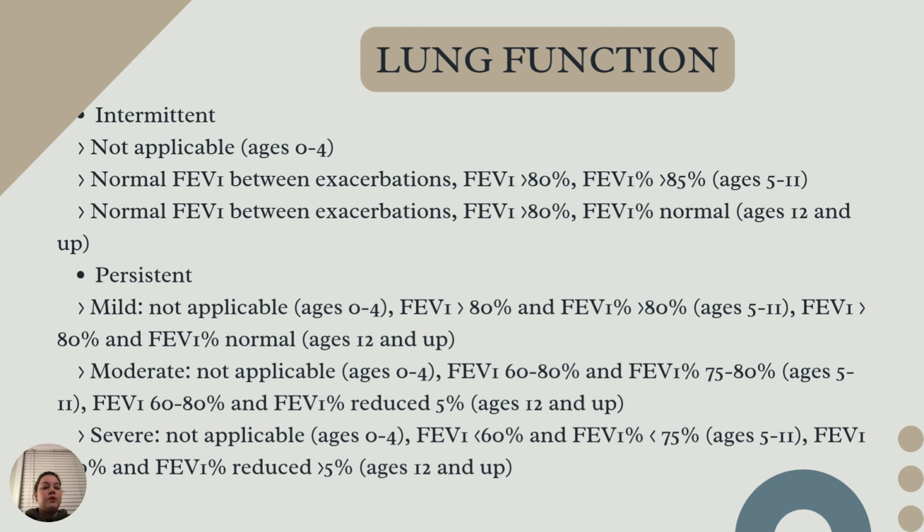For ages 5 to 11, the FEV1 is going to be less than 60%, and the FEV1% is going to be less than 75%. And then ages 12 and up, your FEV1 is less than 60%, and your FEV1% is reduced greater than 5%.